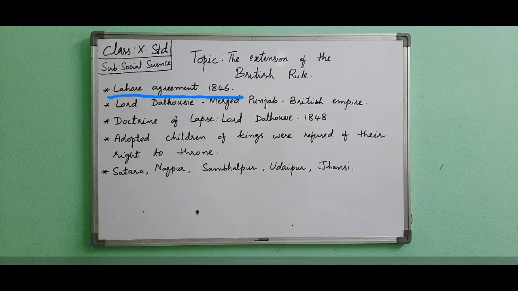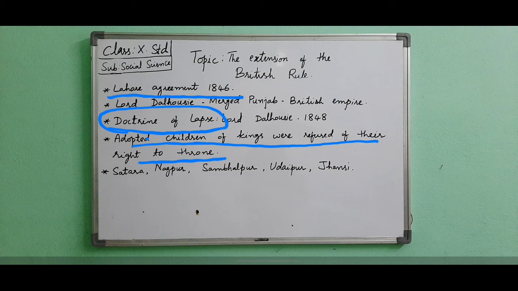Now, after the Anglo-Sikh War, we will see about the doctrine of lapse. Dalhousie, who arrived in India as Governor General in 1848, made an attempt to integrate Indian princely states with the British Empire. He adopted a policy whereby the adopted children of Indian kings were refused their right to the throne. According to this policy, if any Indian ruler dies without children, their adopted children had no legal right over the throne, and such states get merged with the British Empire.